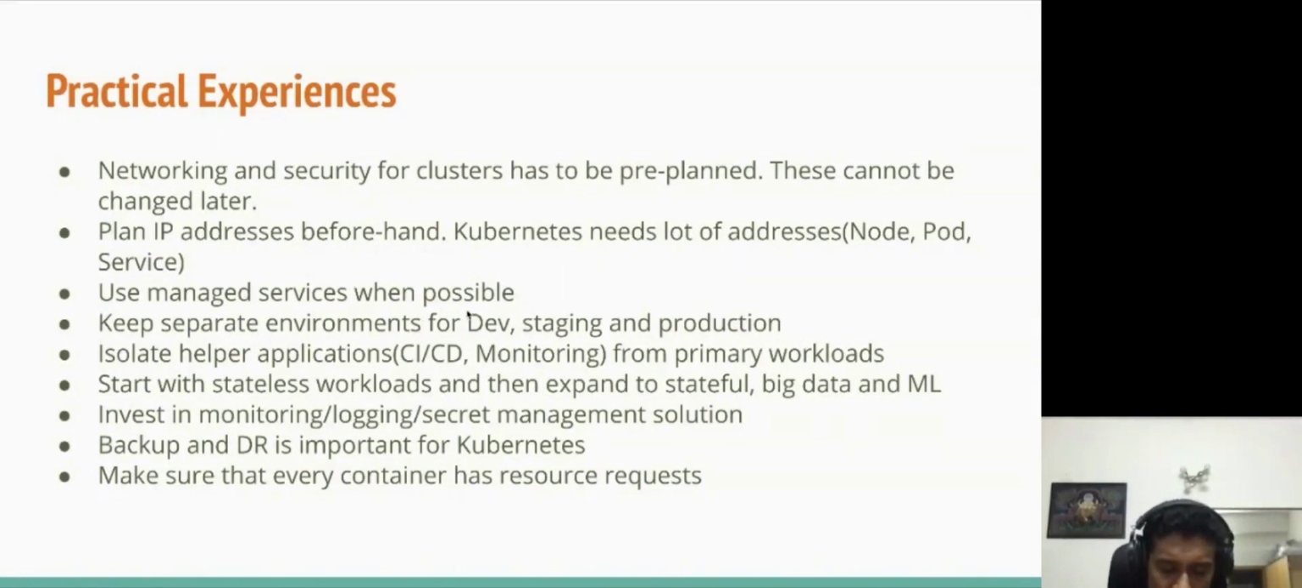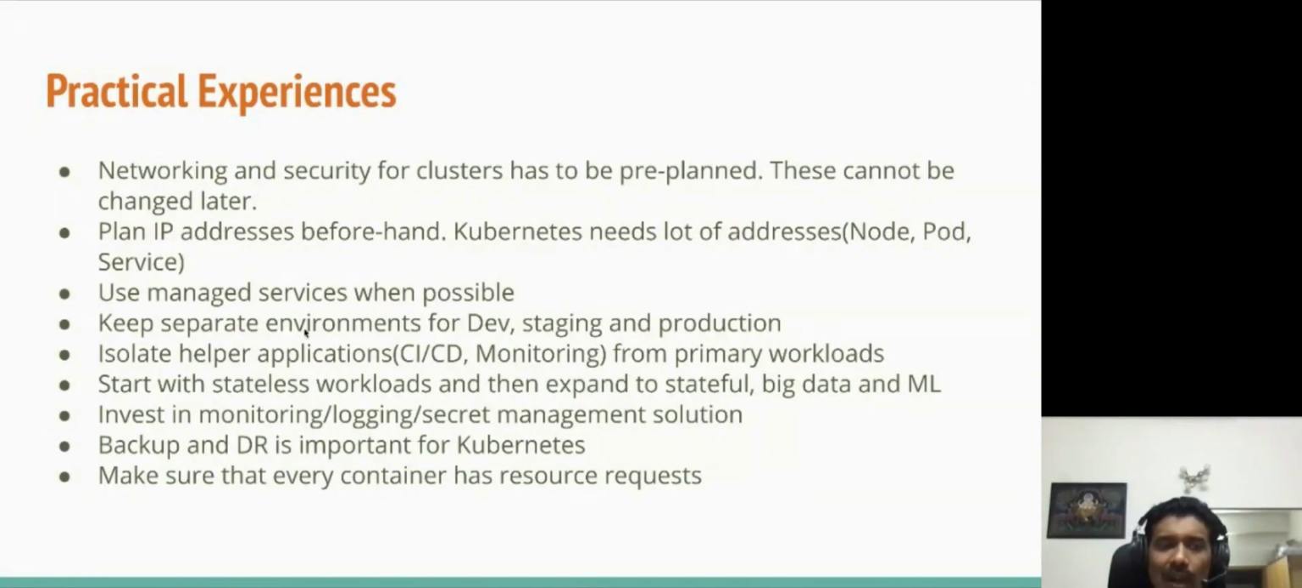The third is, use managed services when possible. This is highlighting the fact that Kubernetes is an open source project, and you have a lot of other open source projects, right? But sometimes, when you're doing things in production, you want something nicely packaged together. So, my suggestion would be to use managed services, either from a cloud provider or from any other vendor, and only manage a little bit of things by yourself. As much as possible, don't reinvent the wheel. That's kind of what I would say.